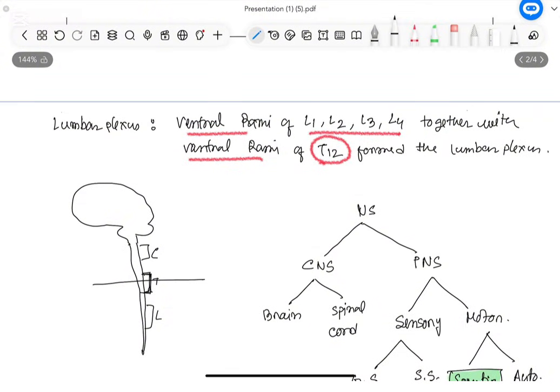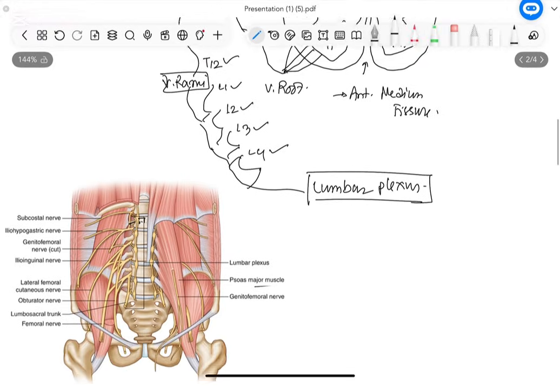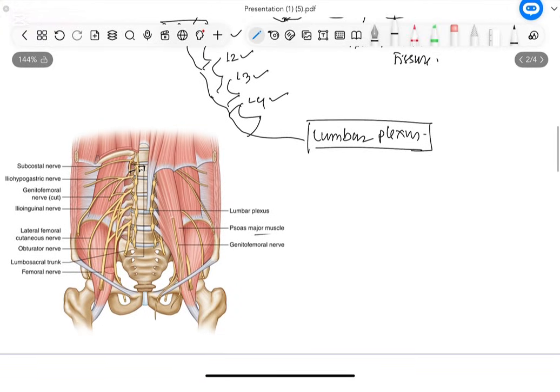So as I said in the definition, the ventral rami of L1, L2, L3, L4 together with the ventral rami from one nerve upwards, that is the thoracic 12 ventral rami, form this lumbar plexus. So the definition and explanation of the definition we now have. Next topic is where this whole plexus is located. So, location. Now on screen you can see there is a figure.